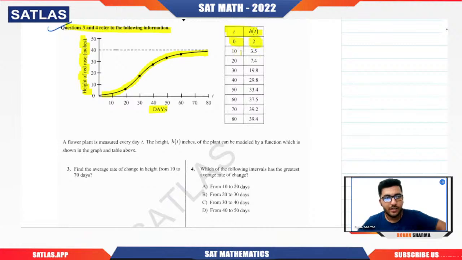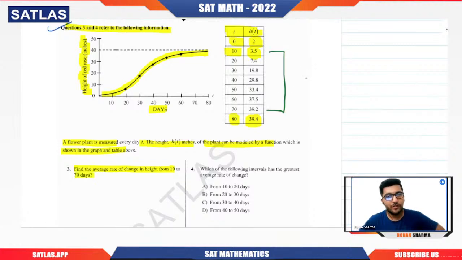At 10 days, the height is 3.5. Like this, at the end of 80 days, the height of the red rose plant is 39.4 inches. The flower plant's height h of t inches is measured every day. Let us solve the question. Find the average rate of change in height from 10 to 70 days.